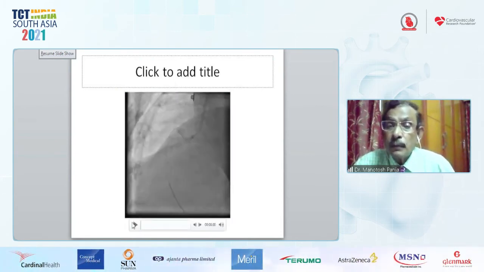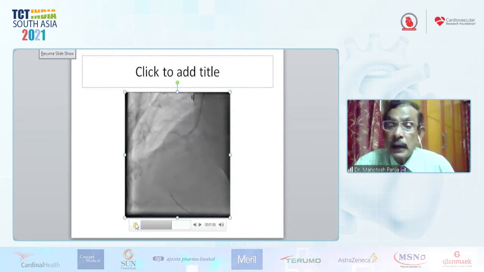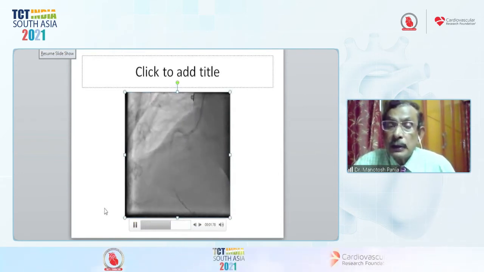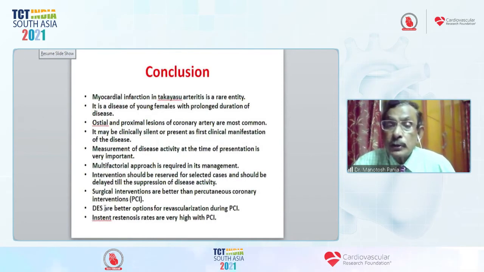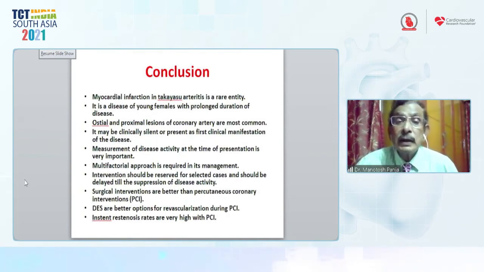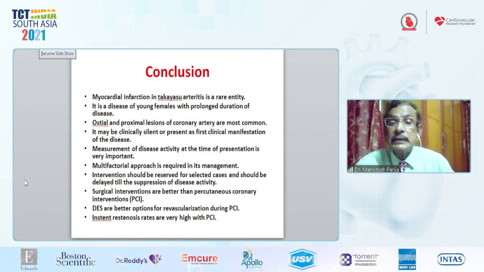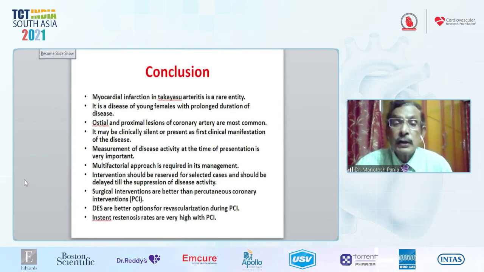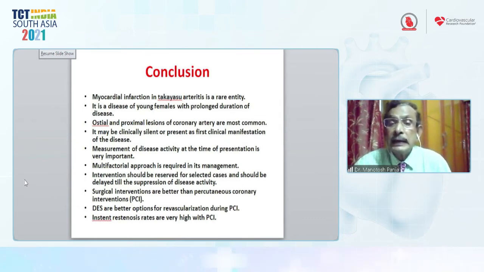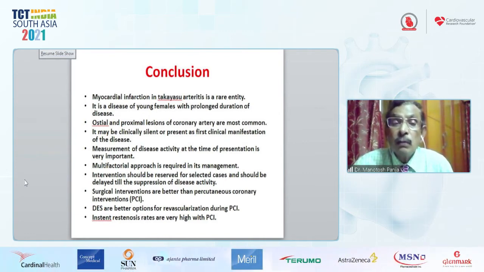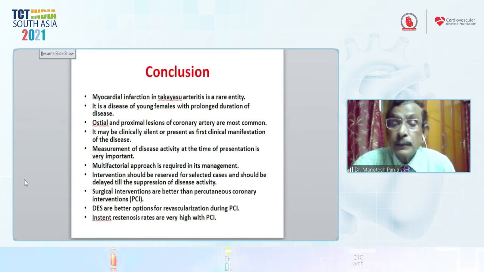So in the follow-up of the patients, we have done 6 years follow-up, and out of the 10 patients, 2 patients developed stenosis. Now conclusions: myocardial infarction in case of Takayasu arteritis is a rare entity. It is an inflammatory disease that also involves the coronary artery. It is a disease of young females with prolonged duration of disease, and ostial and proximal lesions of the coronary artery are most commonly involved. It may be clinically silent initially, until you do the angioplasty procedure. Measurement of the disease activity at the time of presentation is very important.